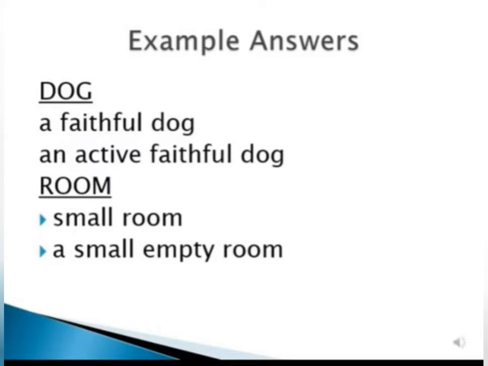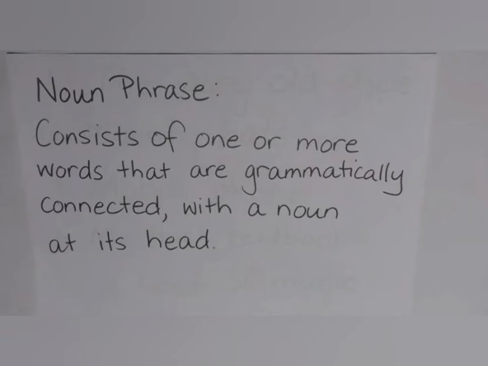Then the second word which I have given is room. Room, it may be a small room, a small empty room, it may be a big room, a big full room, anything you can write. So first you are supposed to find out the noun and describe it with the words. So what do you understand, students? That a noun phrase consists of one or more words that are grammatically connected with the noun at its head.